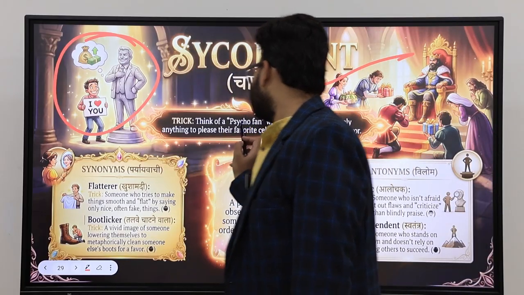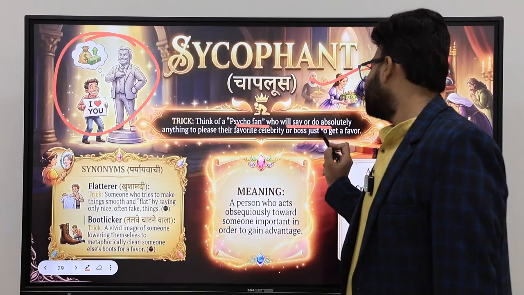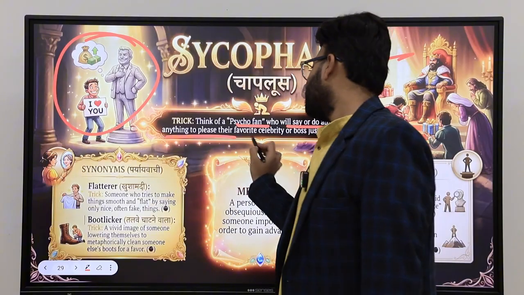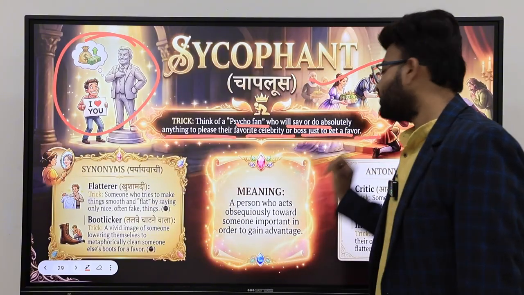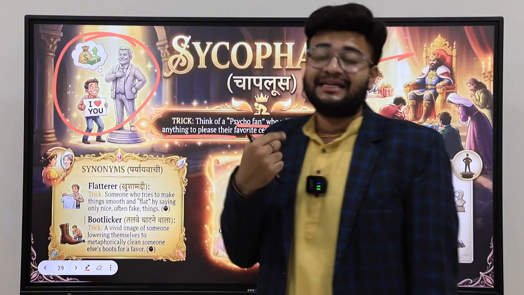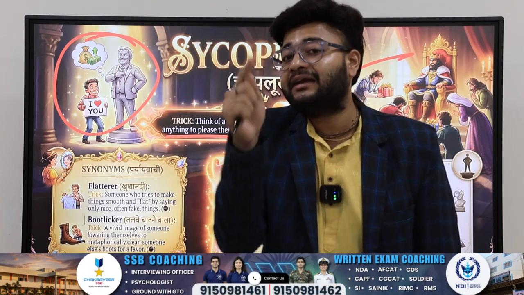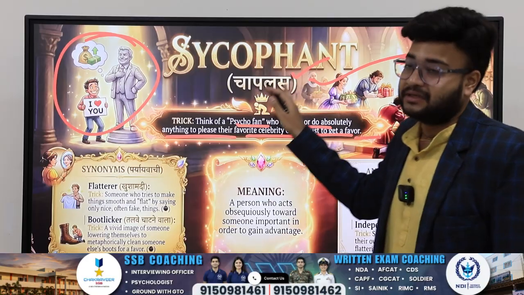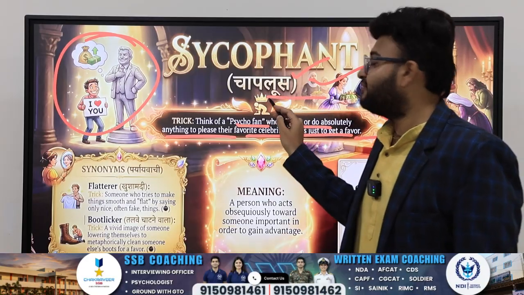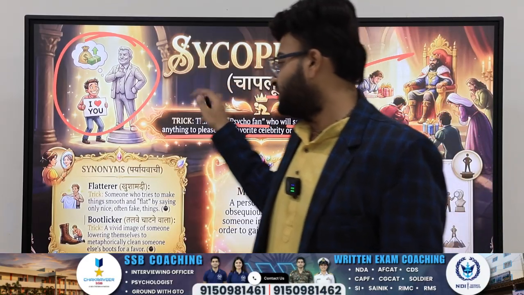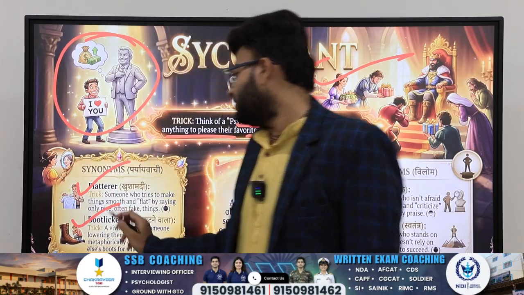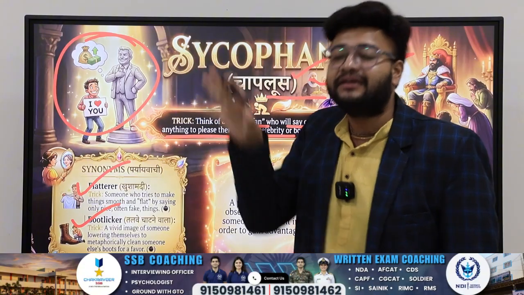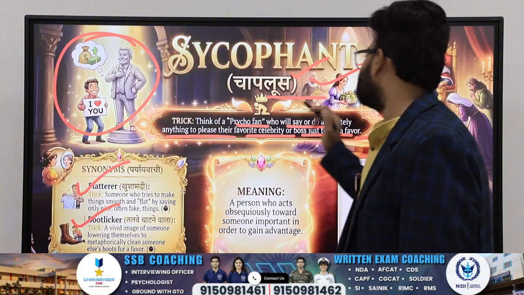So, trick: a sycophant says or does pleasant things, anything which is your favorite, to the boss or the celebrity to get a favor. Yes, they want something in return. So sycophants are those persons, chaplusi, a bootlicker kind of person, a flatterer. They will do anything to please you to get something in return. Got it? So those are sycophants.